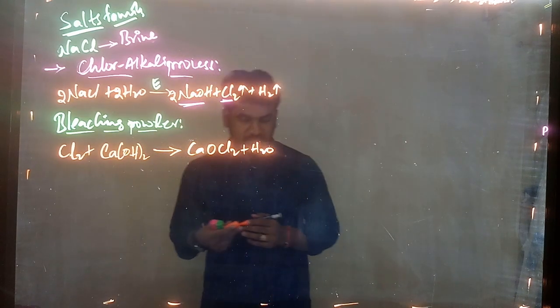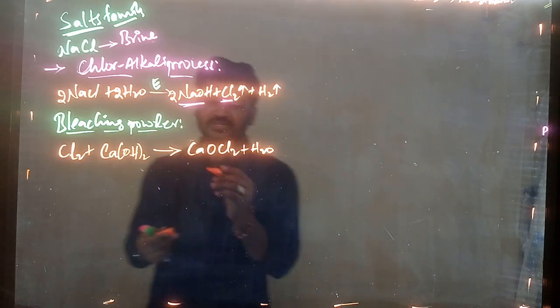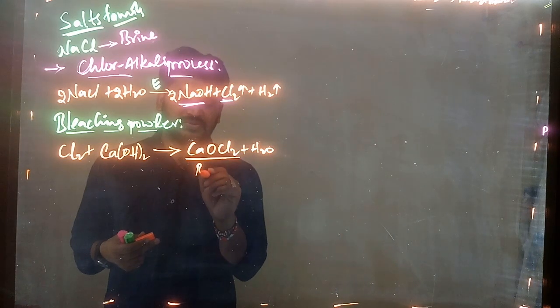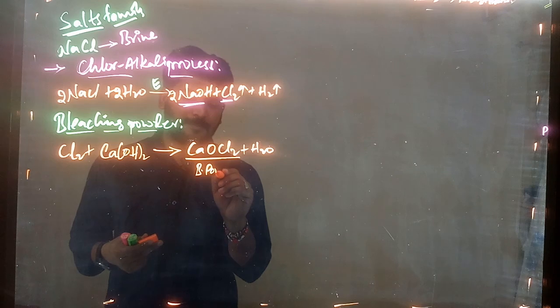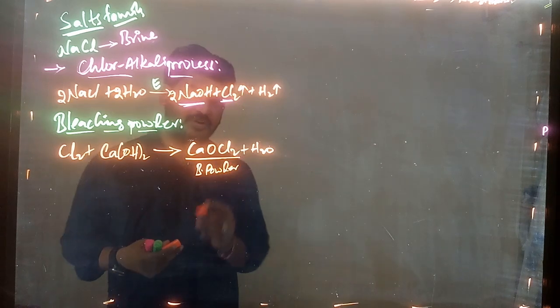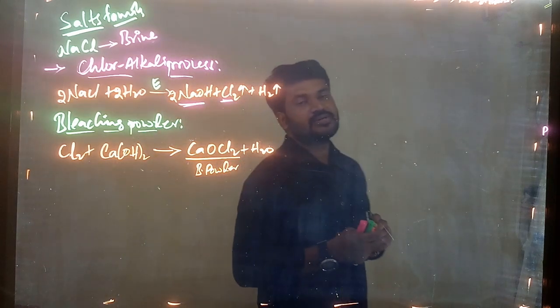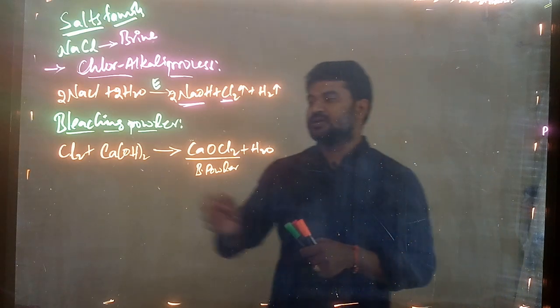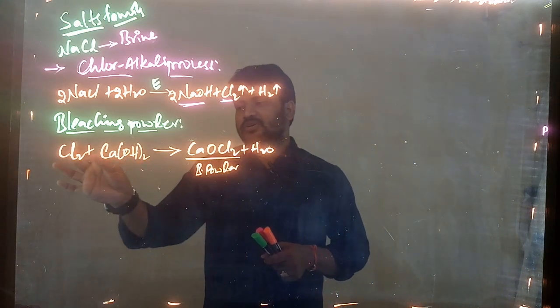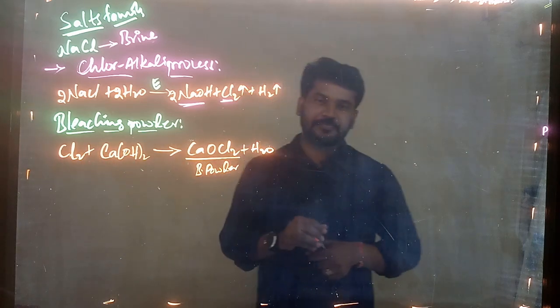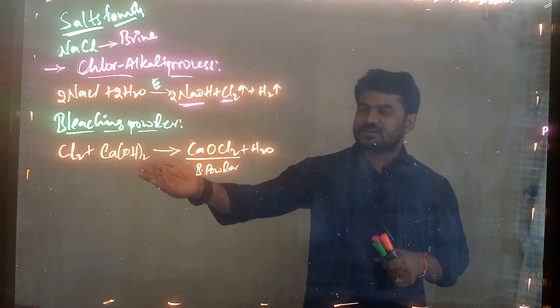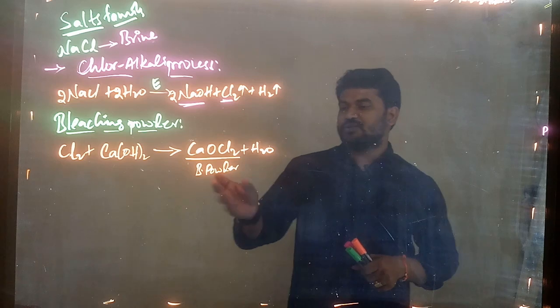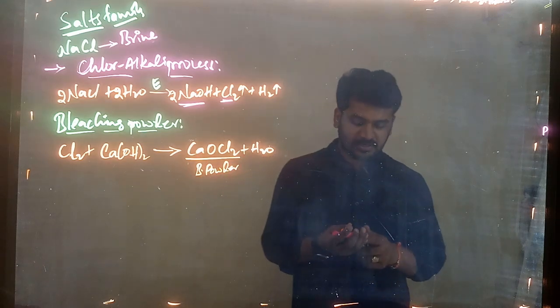Now this CaOCl2 is what? Bleaching powder. Bleaching powder formula is CaOCl2. So on treating chlorine with calcium hydroxide, you are getting bleaching powder, right?